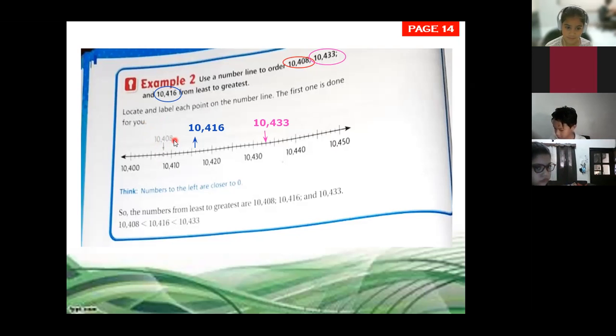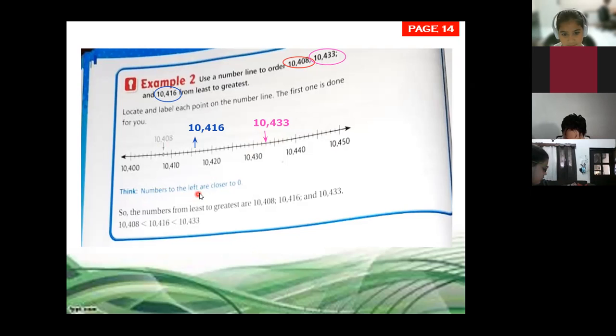Which number is the greatest? The third. This one. How do you read this number? 10,433. Excellent. 10,433 is the greatest.